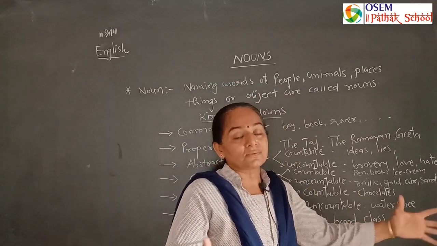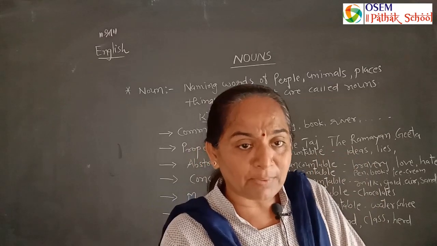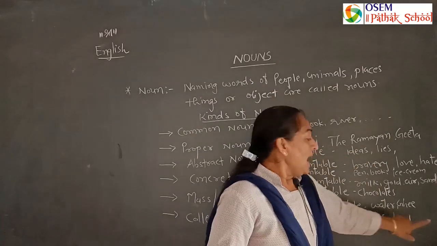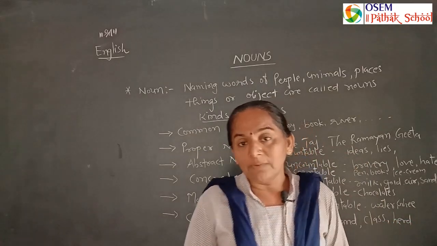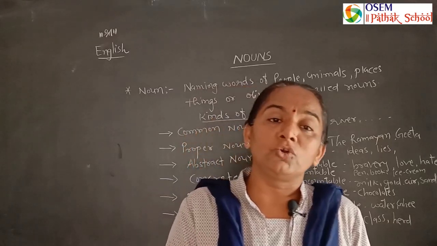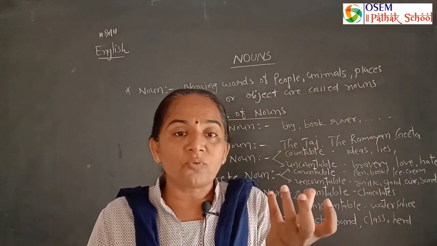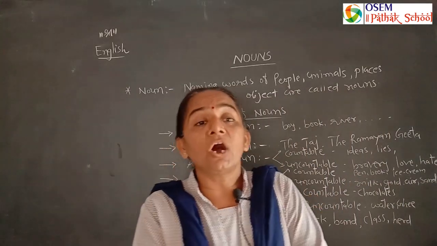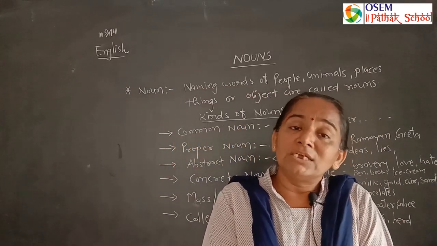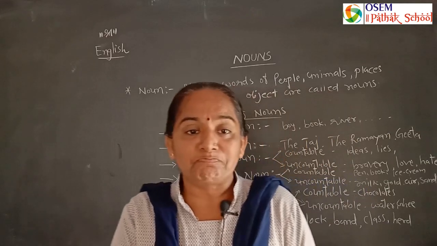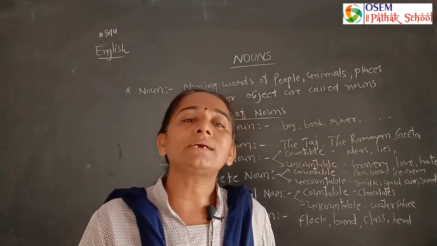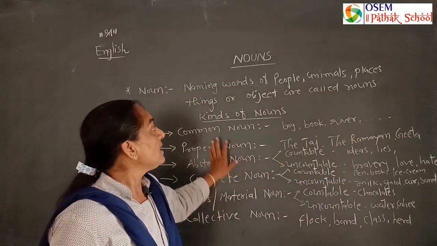Class, when all the students gather in one particular place, it is called a class. Herd of elephants. Elephants, when they are in a group, we can say a herd of elephants. Bunch of keys, bunch of grapes too. Bundle of notes, bundle of rupees, pack of cards. So many collective nouns we can use here.